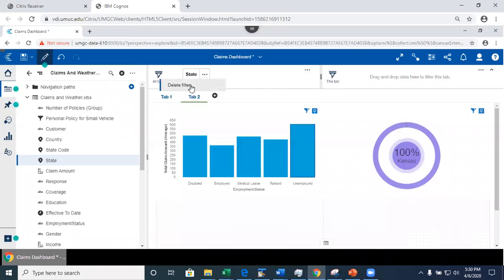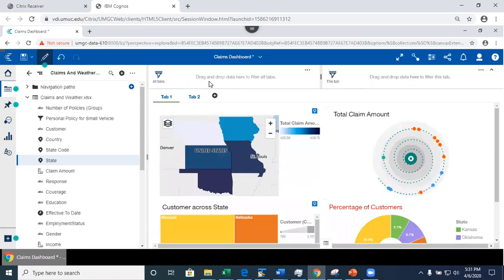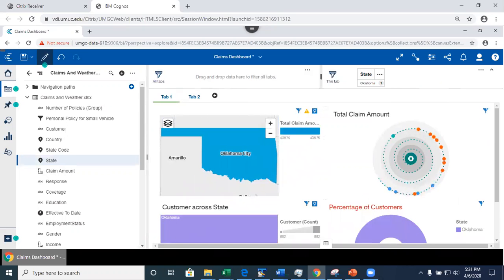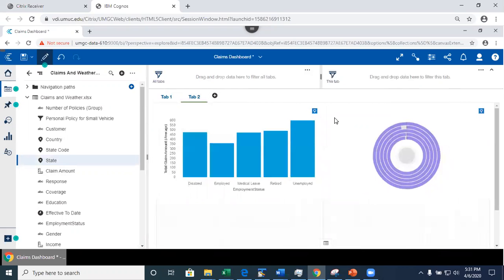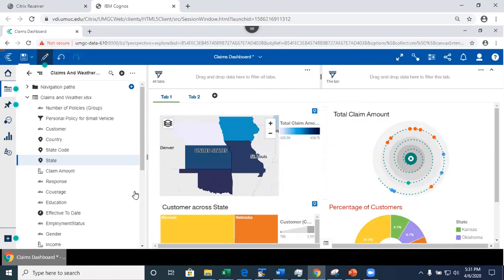Now what I'm going to do is delete it. Since this was in all tabs, when I deleted the filter, it was also deleted from the first tab. What I'm going to do right now is only filter this tab by the state. And this time let's do Oklahoma, and I'm going to click on OK. Well, take a look at this. I filtered by Oklahoma, but why is this not filtered as Oklahoma? Well, I guess because I only put my filter on the first tab, right? Okay, now I'm going to delete the filter and click save.